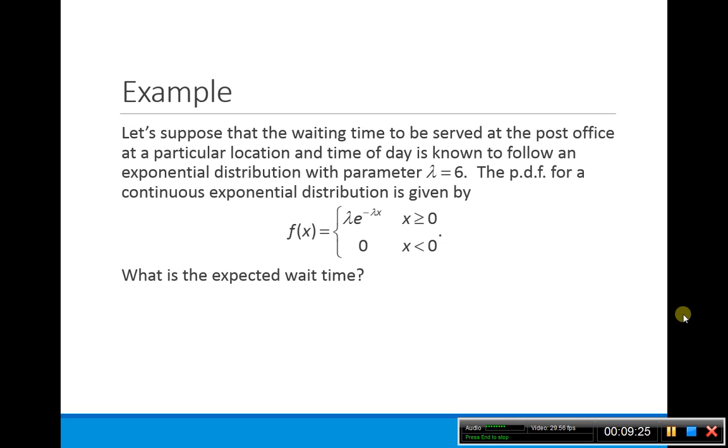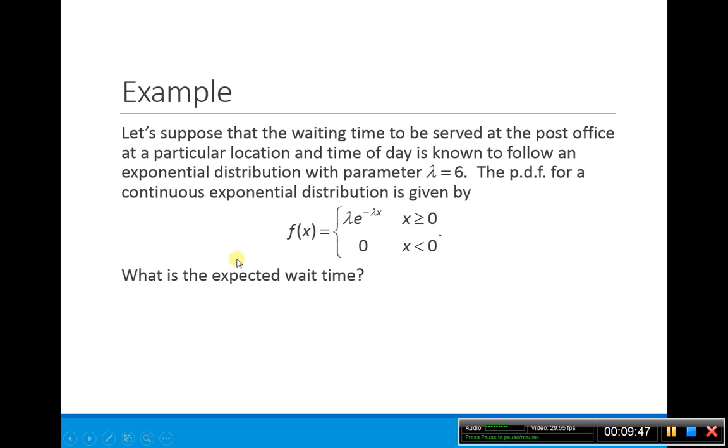Okay, suppose that you have a waiting time to be served at the post office at a particular time of day and particular location. Let's suppose that you know that it's going to follow an exponential distribution with parameter lambda equals 6. So first of all, I've got to tell you what the exponential distribution is. This is the formula for an exponential distribution given parameter lambda.